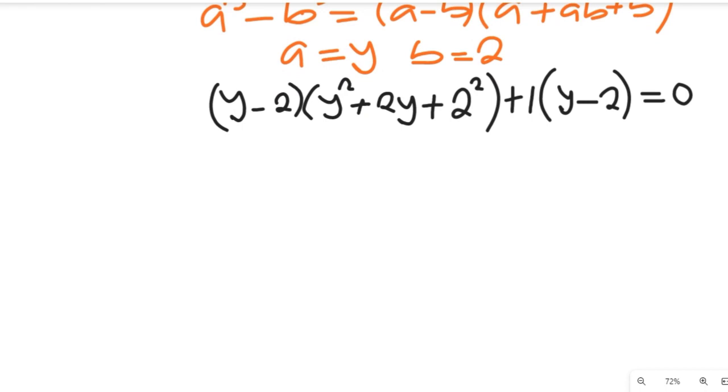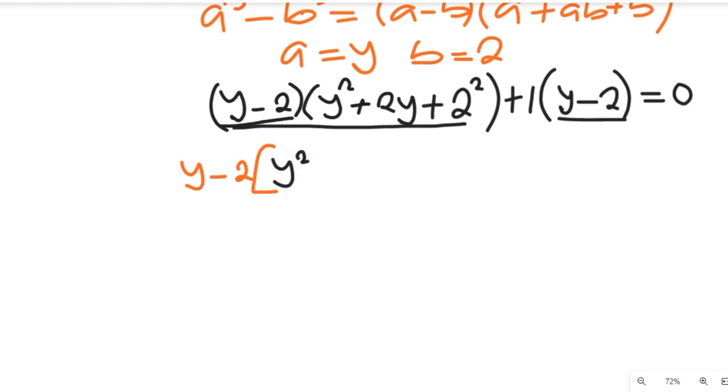Now if you look at that expression very well, you find out that y minus 2 and y minus 2 are common, so we're going to bring them out. So we'll have our y minus 2, which is common, and then we're going to simplify. If we divide this whole value like this, you find out that we'll have y square plus 2y plus 4 remaining above there. Now if we divide this whole value by this, you find out that we'll only have 1 remaining, and that will be plus 1, and this will be equal to 0.